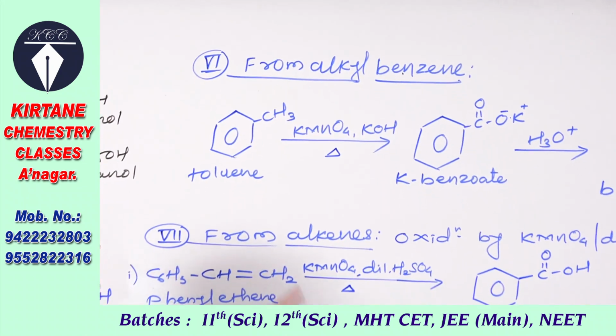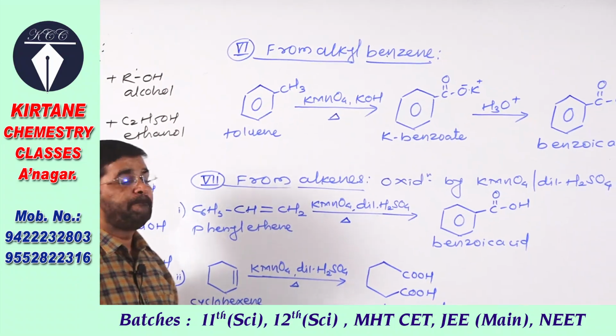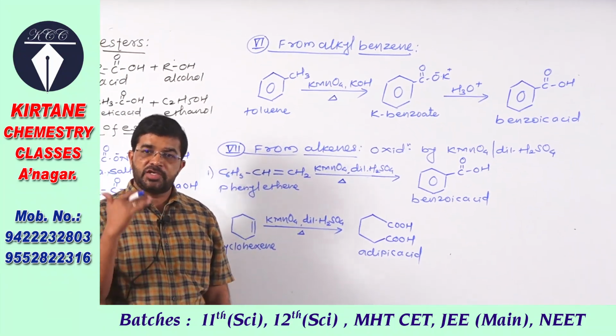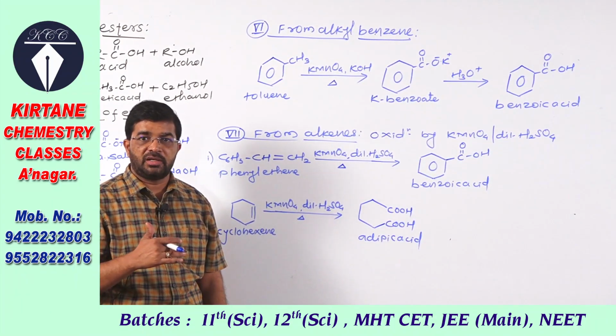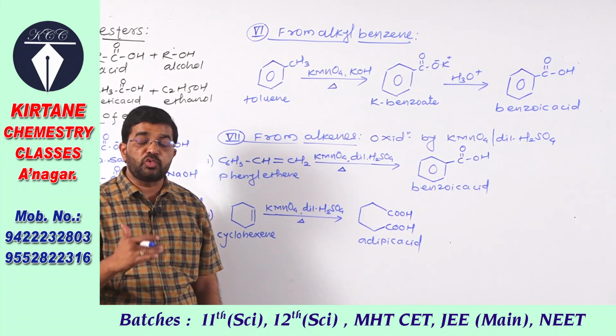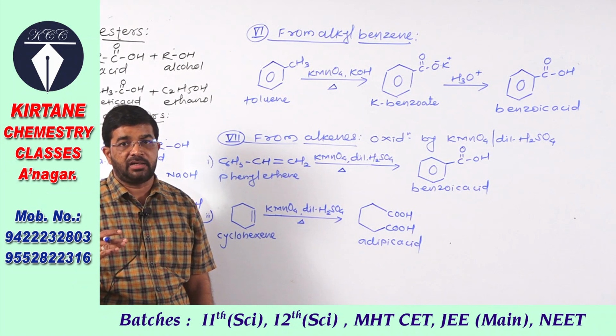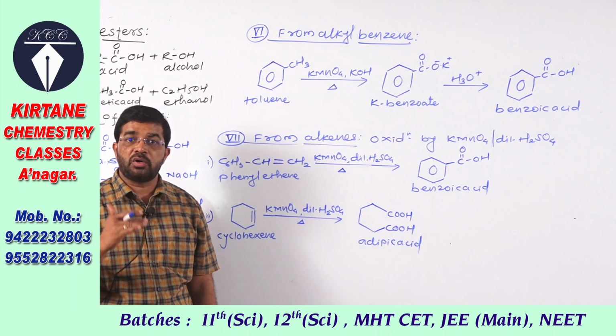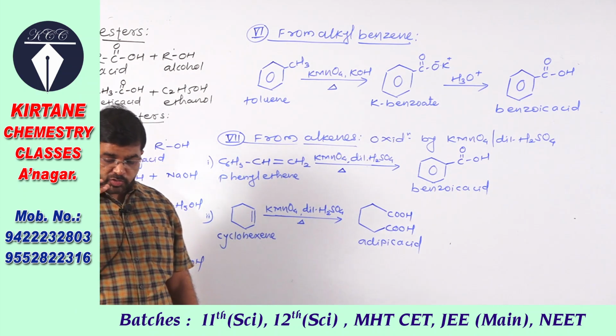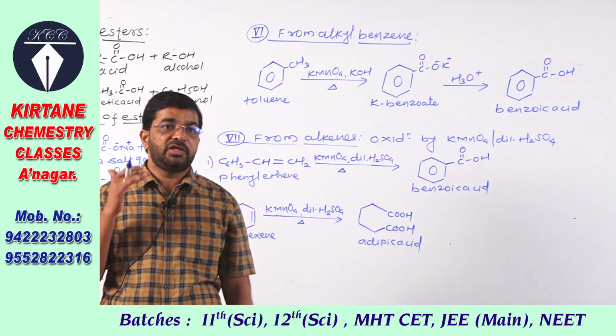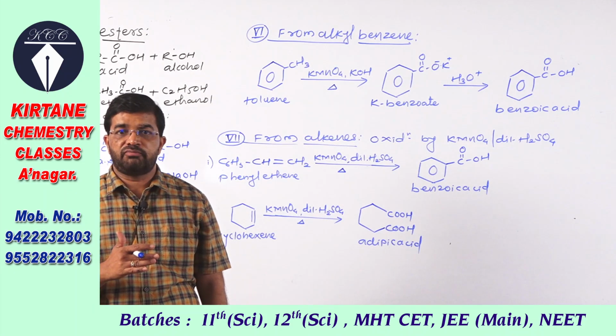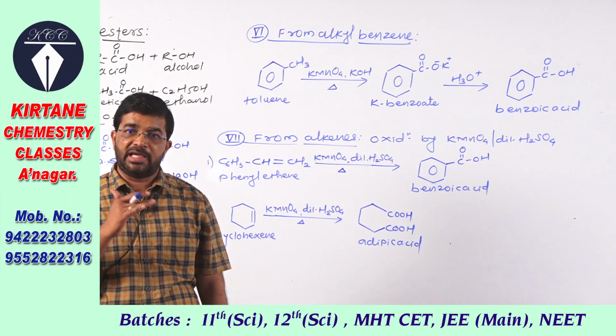Toluene here we have to take. When toluene or methyl benzene is oxidized using alkaline solution of potassium permanganate, which is a strong oxidizing agent, that means potassium permanganate is taken in the presence of alkali KOH.